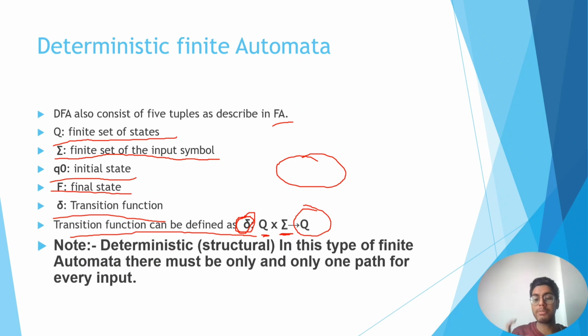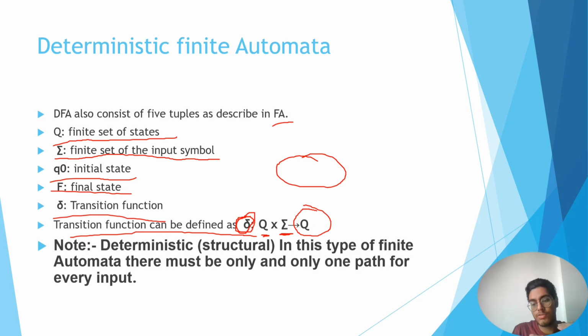Now the most important part of a DFA is, as the name says, deterministic. Deterministic means structural in itself, right? What is structural? Structural is something which is structured, that I cannot make any way I want. I have to structure it in some way. If you have to build a house, it must be structured. So DFA is that house. Let us consider why. In a DFA, let us say we want both cement and bricks for building a house. In an NFA, we can say we can ignore cement, but in a DFA we have to take both.